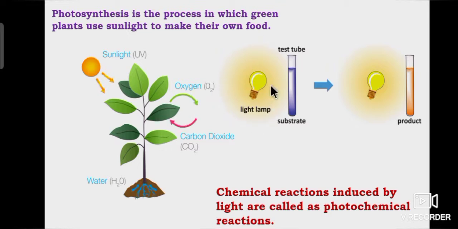Like that, most of the chemical reactions are carried out in presence of sunlight. Listen students, chemical reactions induced by light are called photochemical reactions.